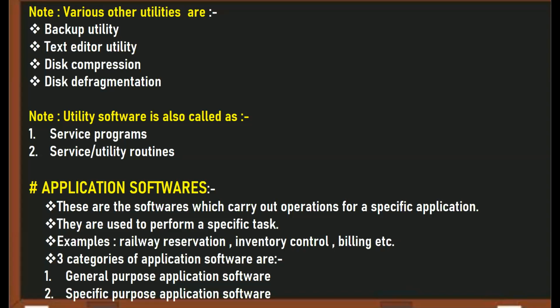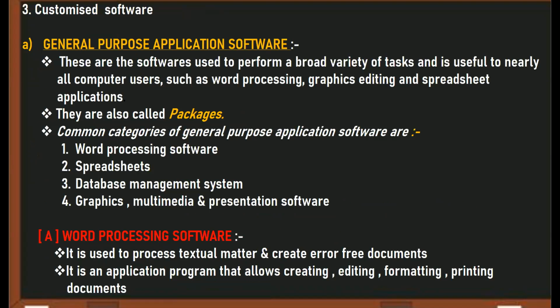Okay. So what are the three categories of application software? Beta, there are three categories: general purpose application software, specific purpose application software, customized software. So three categories of application software are general purpose application software, specific purpose application software, and customized software, right?